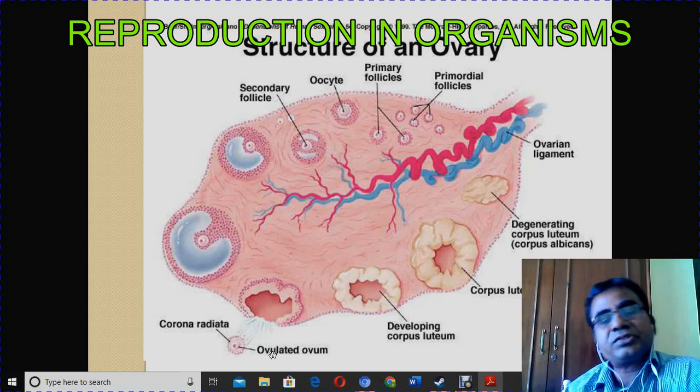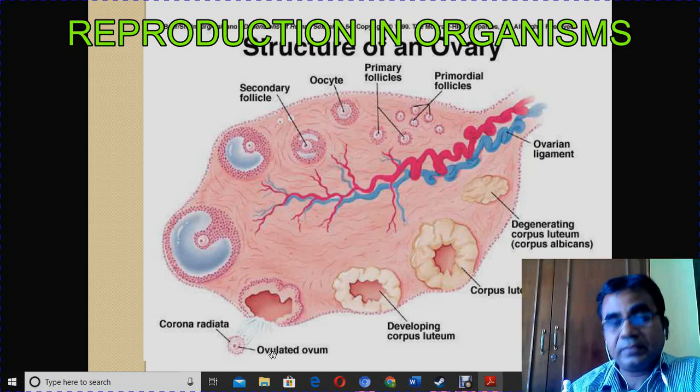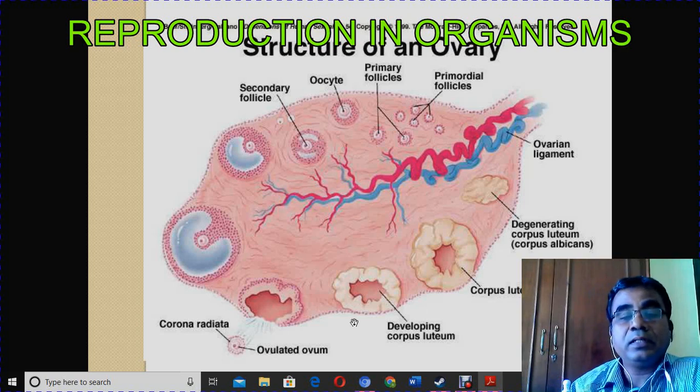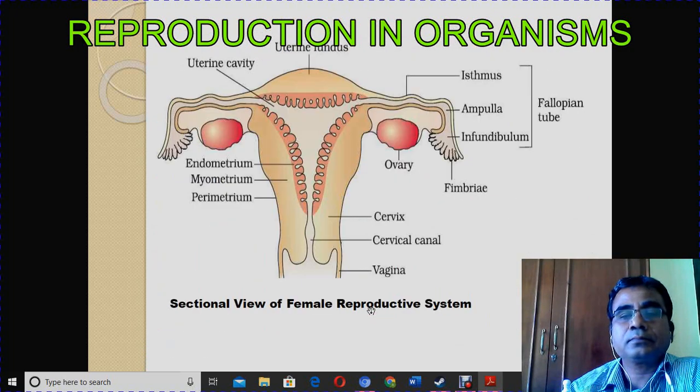Where is it released? From the ovary, it is released into the fallopian tube. How is it released into the tube? Now look at the diagram. See here, this is the ovary. There ovum is produced and matured, and the matured ovum is collected by the fimbriae region of the fallopian tube and taken into the fallopian tube.